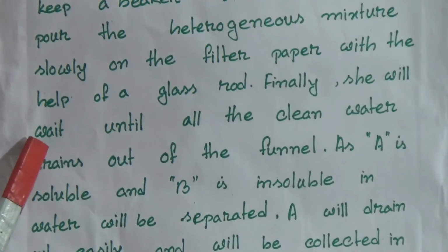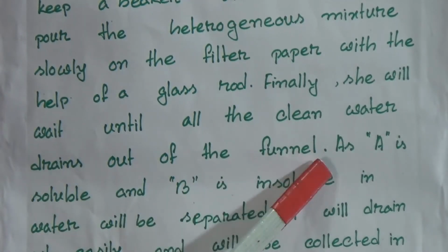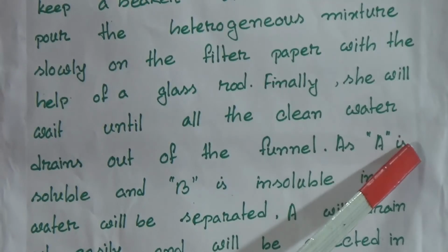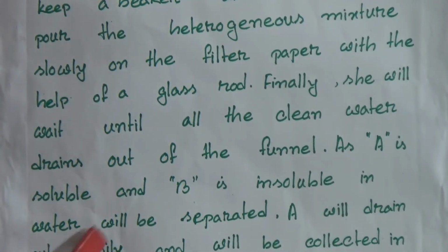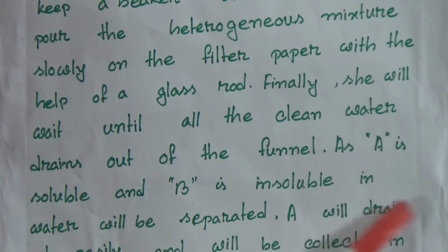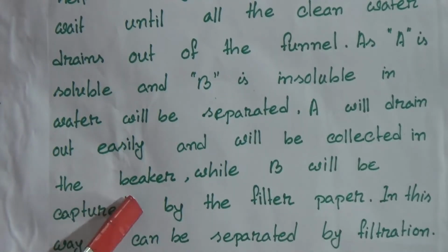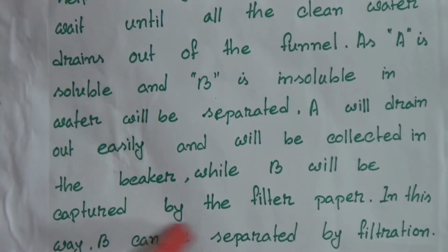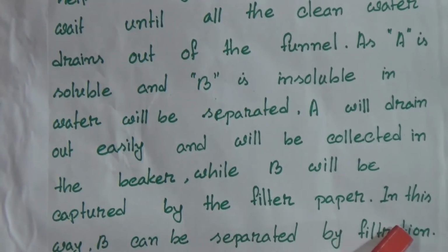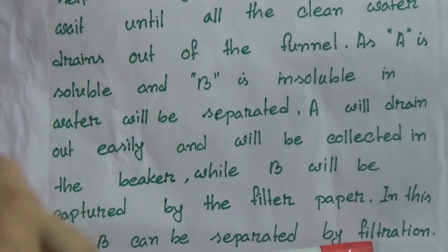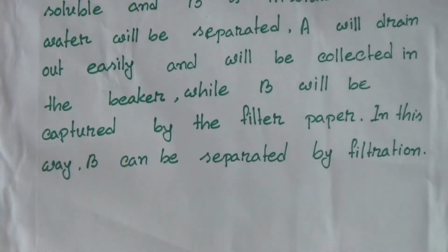Finally, she will wait until all the clean water drains out of the funnel, as A is soluble and B is insoluble in water, so they will be separated. A will drain out easily and will be collected in the beaker, while B will be captured by the filter paper. In this way, B can be separated by filtration. As B is insoluble in water, B can be separated by filtration.